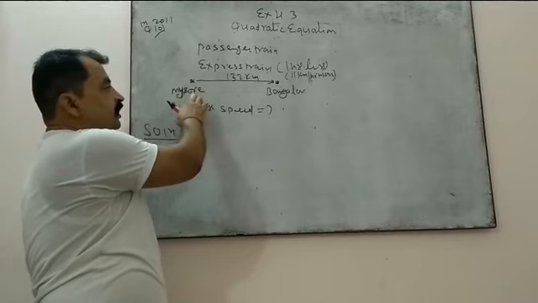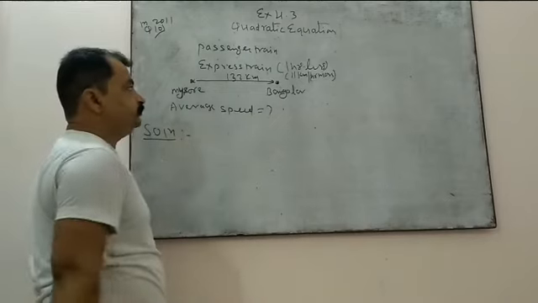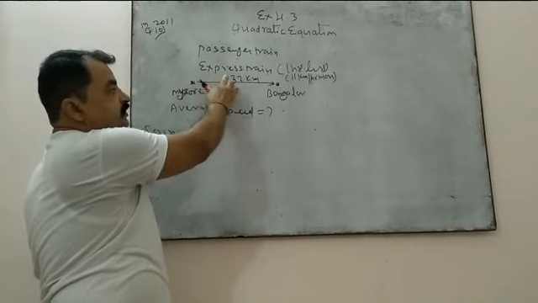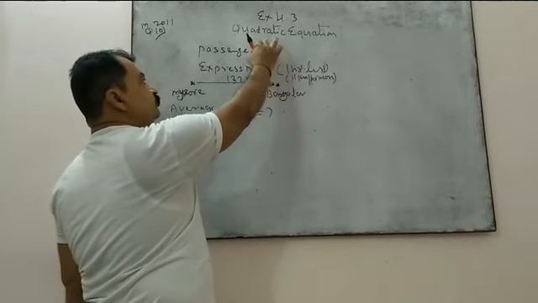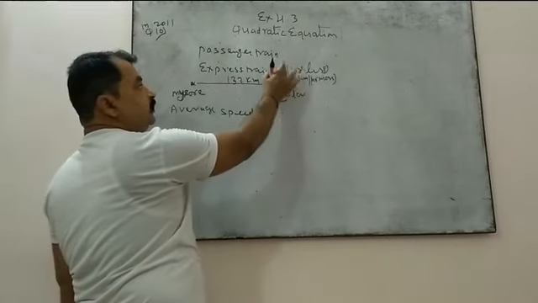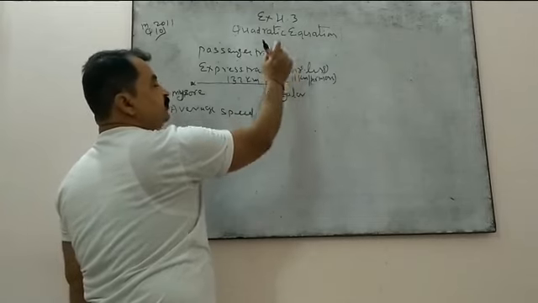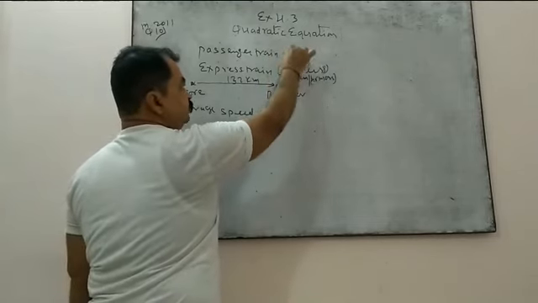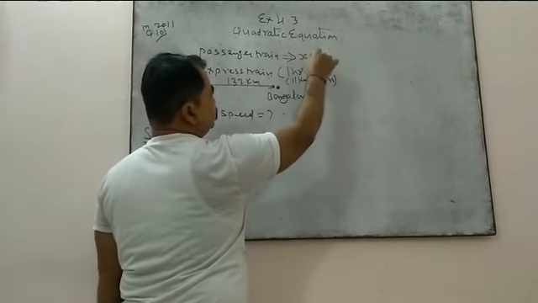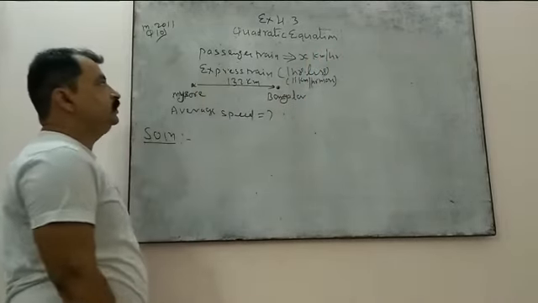The distance between Mysore and Bangalore is fixed, that is 132 kilometers. The average speed of the express train is 11 kilometers per hour more than the passenger train. So see, the express train speed is compared with the average speed of the passenger train. So definitely we assume, let the average speed of the passenger train be x kilometers per hour, right?